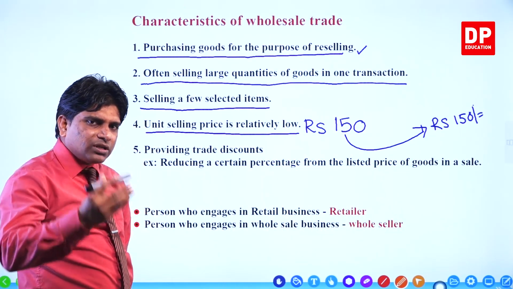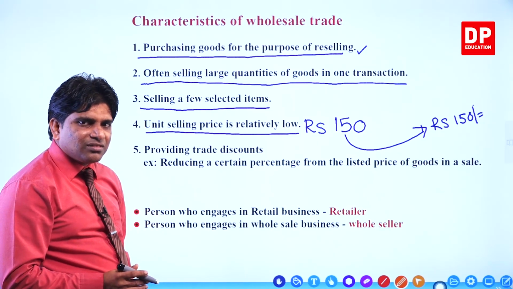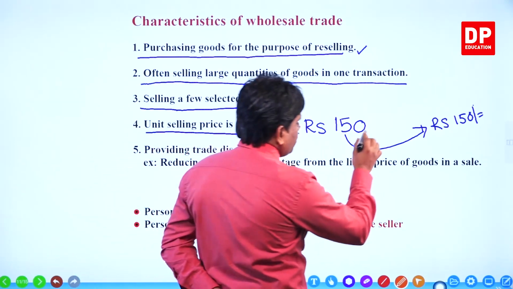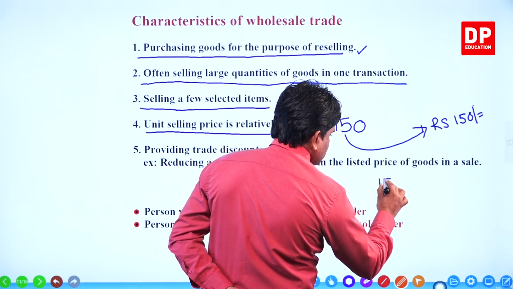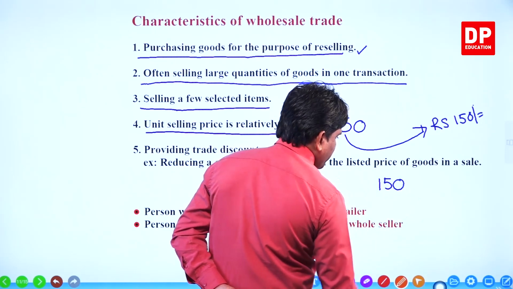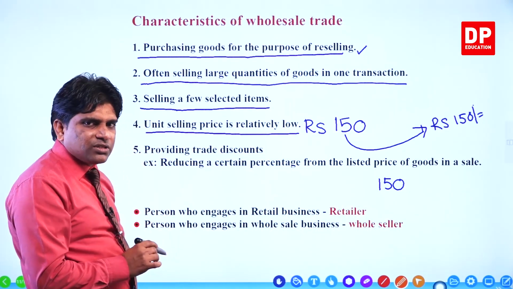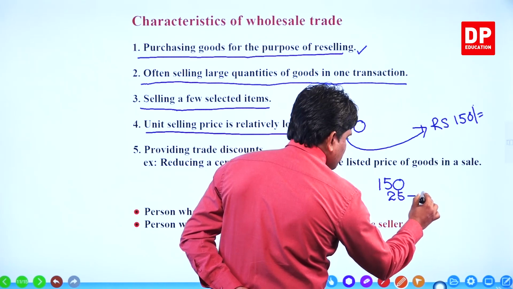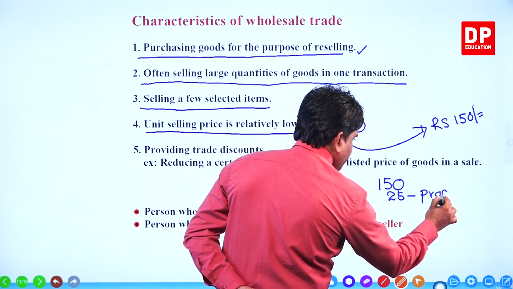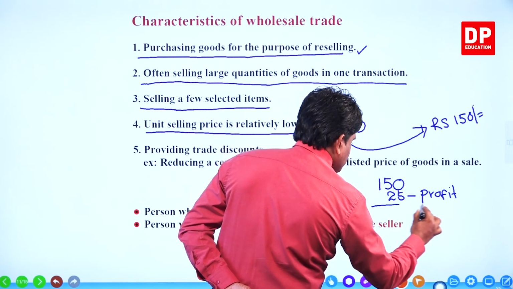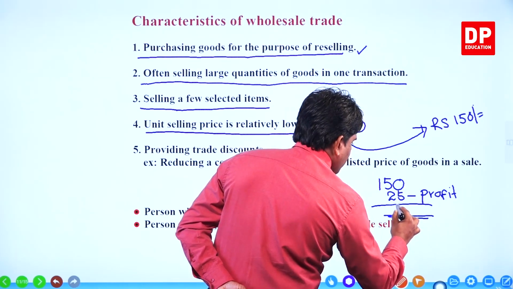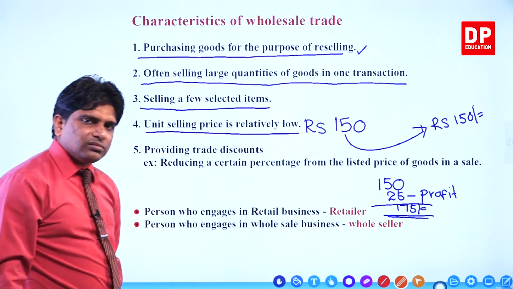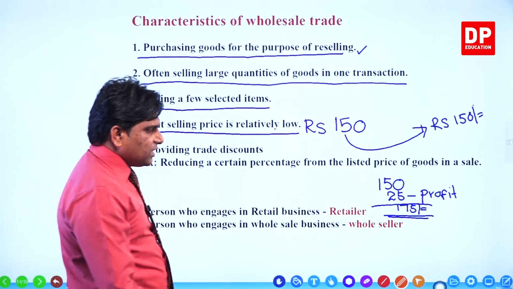Even if you keep 20 rupees or 25 rupees, then how much is your price? 150 rupees is the money paid by you to the wholesaler businessman. You want to keep a certain amount of profit now. Your profit is 25 rupees. Now tell me how much the selling price is. 175 rupees is your selling price.